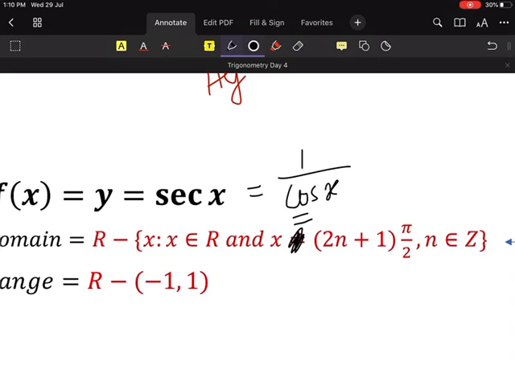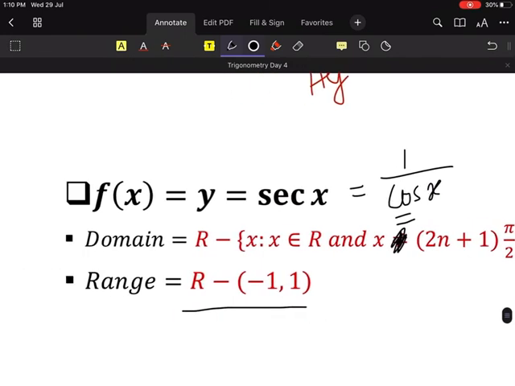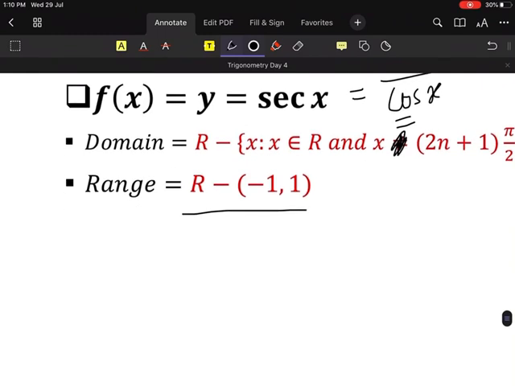Everyone clear? Yes or no? Yes, sir. And the range is what? The range is the same as cosec x, R minus (-1, 1), because cosec x is what? Hypotenuse by base, right? The explanation is the same as hypotenuse by perpendicular. So this is also like this.